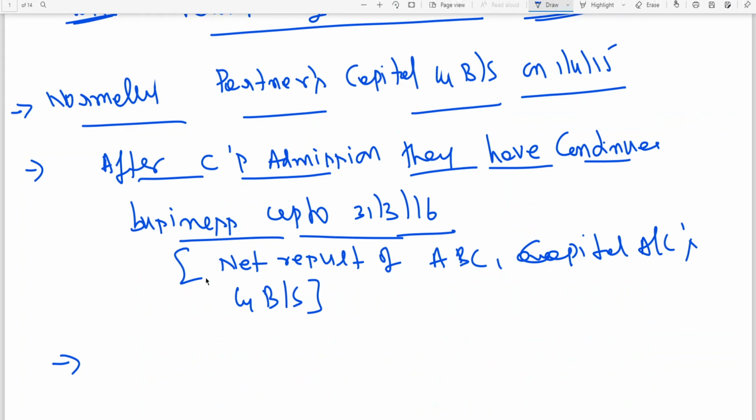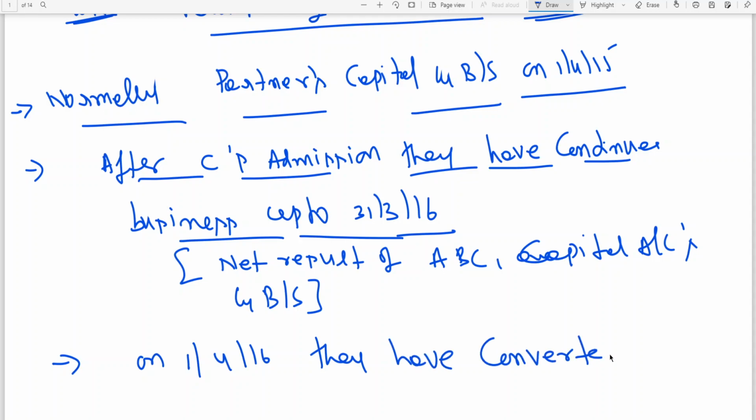What is it saying? On 1/4/16 they have converted partnership business into a company.